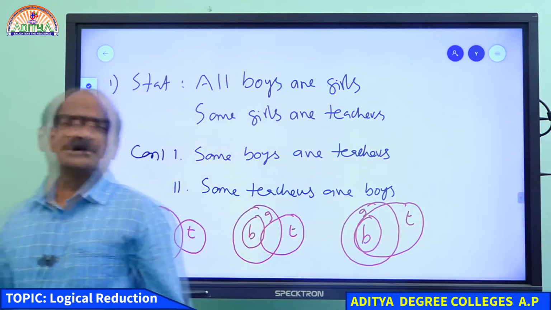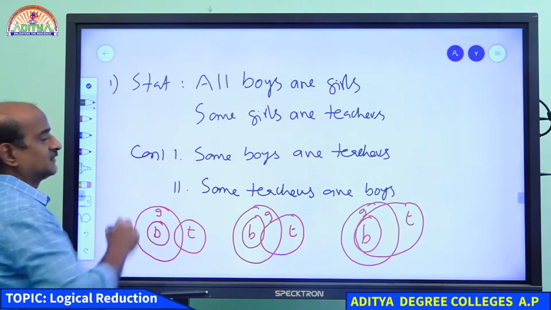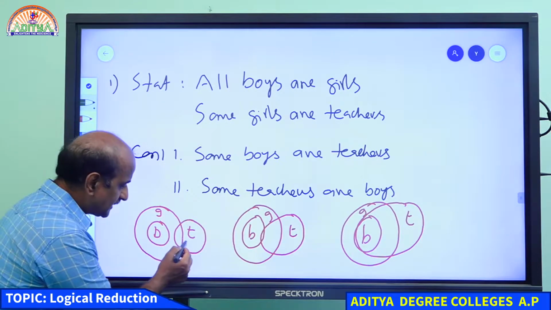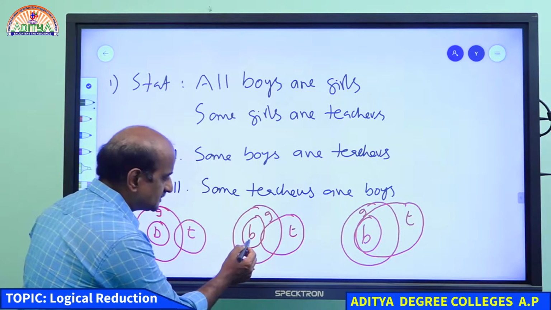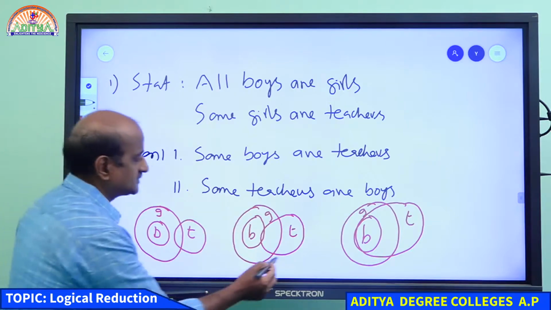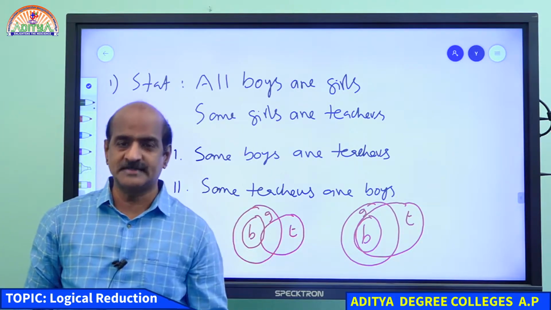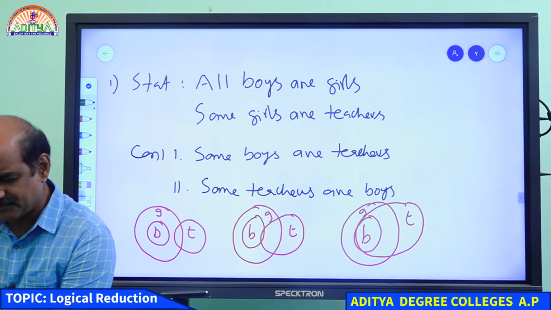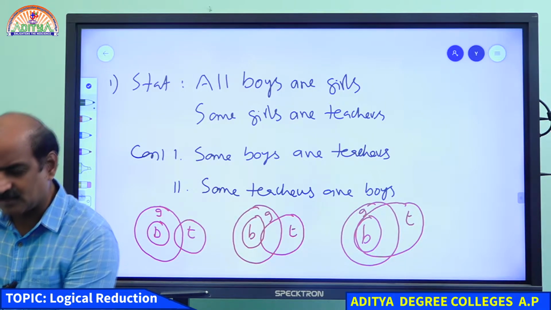The problem in considering three different ways is that we land up in a lot of confusion. Confusion number 1: it can be no boy is a teacher. I think you understand that. If you consider this possibility, some boys are teachers. And if you consider this possibility, all boys are teachers, which means to say that a single conclusion cannot be arrived at.